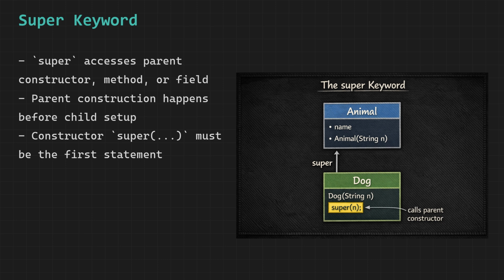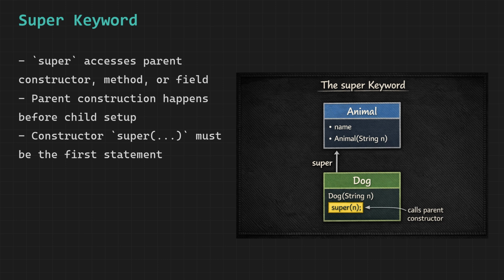The second use is calling a parent method when the child has overridden it. If Dog has rewritten the sound method but you still want to run Animal's original version of sound from inside Dog, you write super.sound() inside the Dog class. This says run the parent version, not mine.